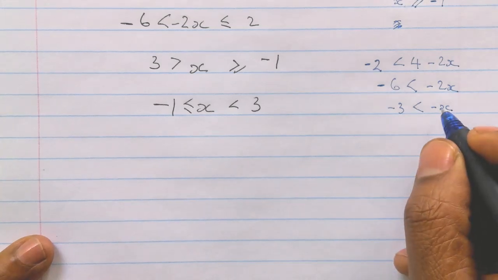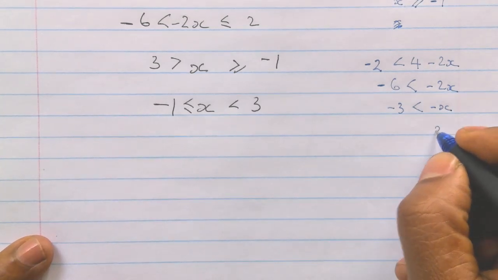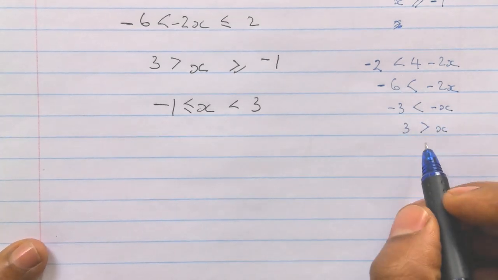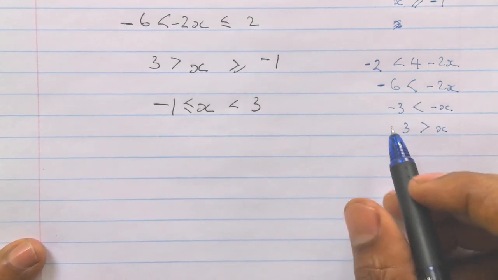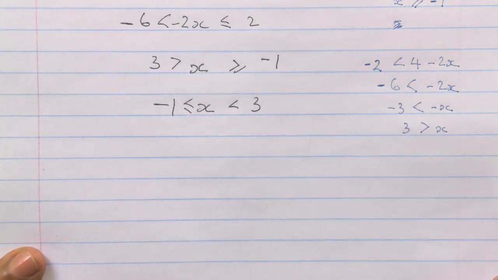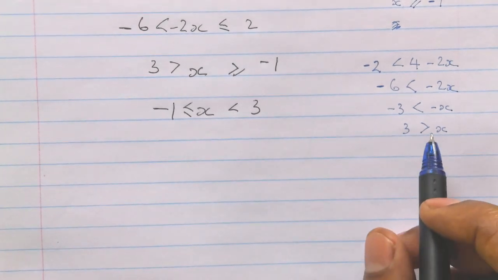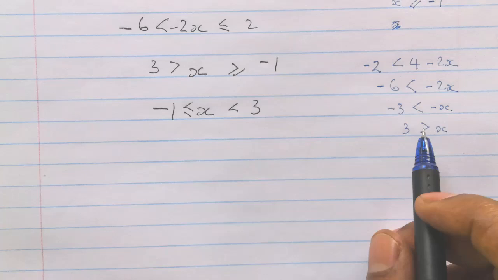What do I want? I want that to be positive. I change everything, the direction of my inequality and the sign. So what am I going to have now? X is less than.